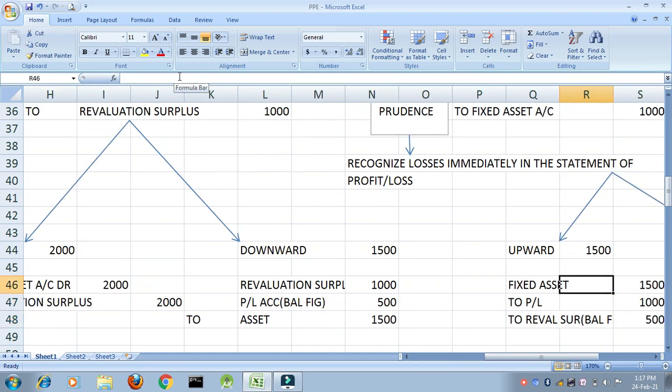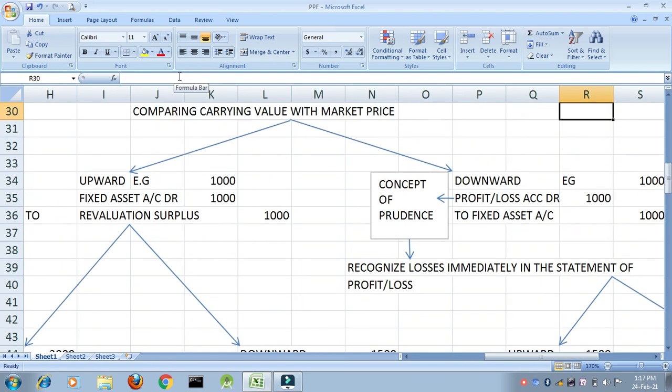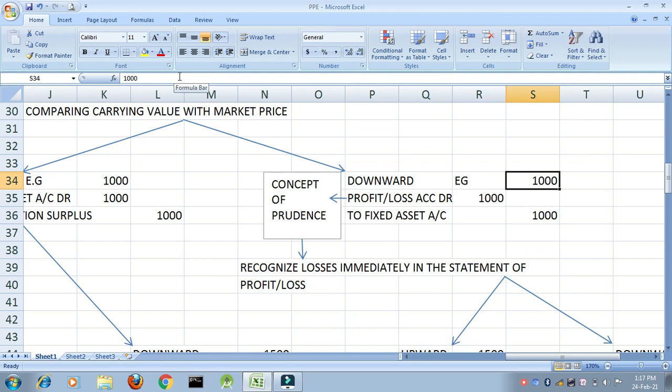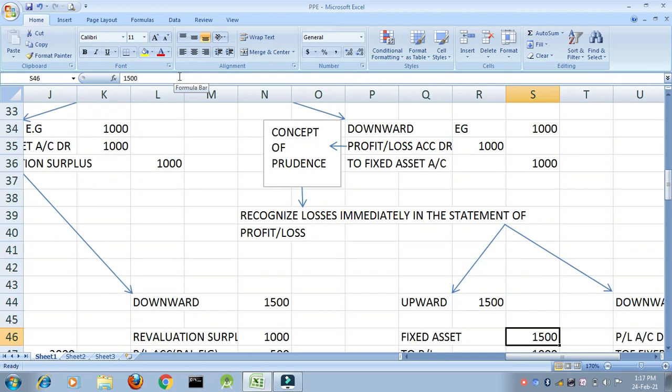Now, the second situation says what? The second situation says, in the first year, I am doing downward revaluation of 1000. As per concept of prudence, recognize losses immediately in the statement of profit or loss. I have to show a loss of 1000. So what do I have to do? Profit and loss account debit 1000 to fixed asset 1000. First year I have revalued it downwards.